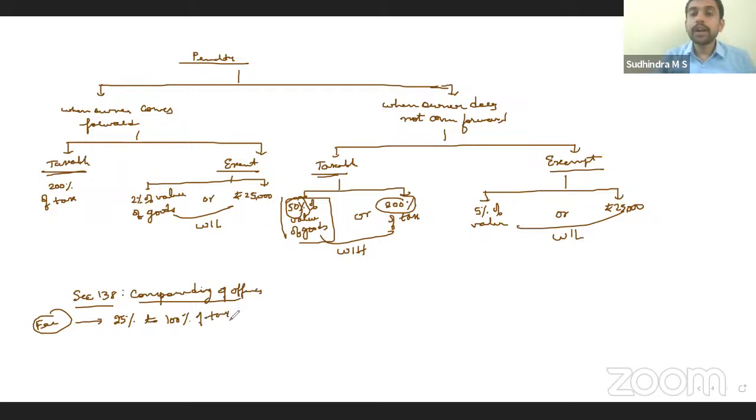Recently they have notified the compounding amounts as well, depending on the offenses. Offenses under 132(1)(a), 132(1)(c), 132(1)(d) have different compounding amounts prescribed, 75%, 50%, etc. But it should be within 25% to 100%. Clear?